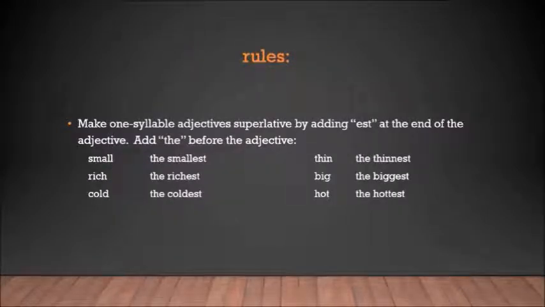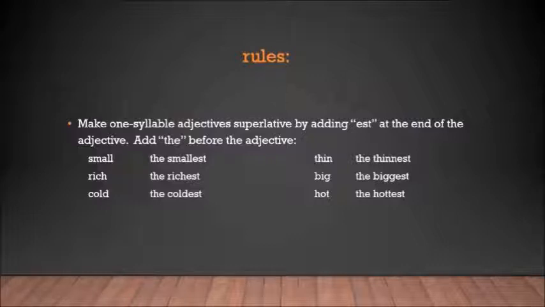Here are the rules for the superlative form of the adjectives. You make one-syllable adjectives superlative by adding est at the end of the adjective. You also add the before the adjective. For example, small, the smallest. Rich, the richest. Cold, the coldest. Thin, the thinnest. Big, the biggest.